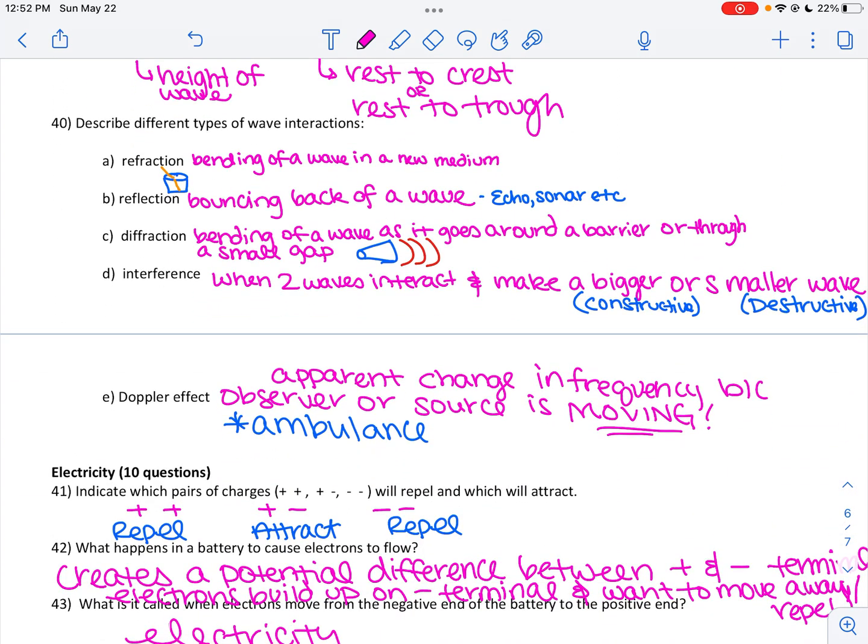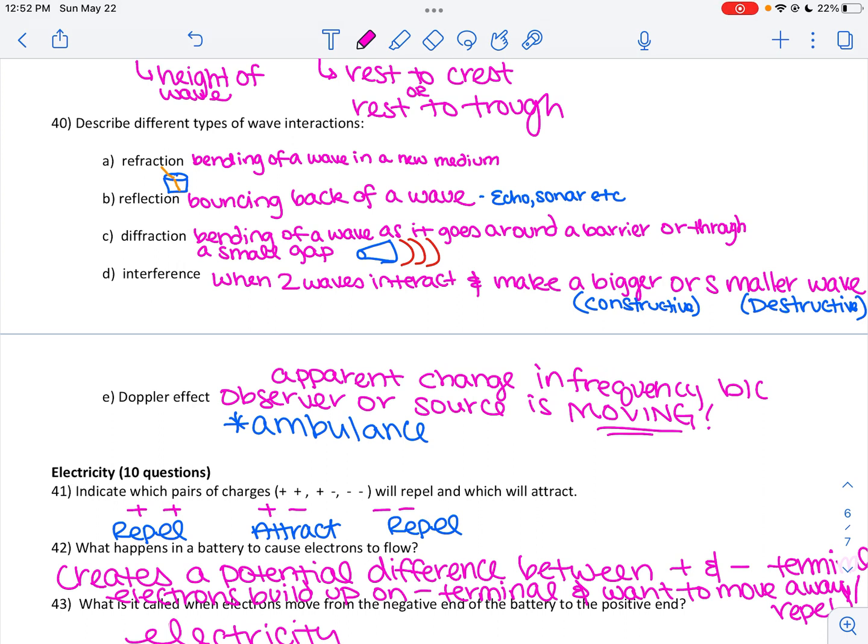One thing that you definitely want to go back over and refresh on are our different wave interactions. So refraction, that's where the actual pencil looks broken or the straw looks broken because the wave gets bent. Reflection is the bouncing back of a wave. We talked about echolocation, sonar, echoes.